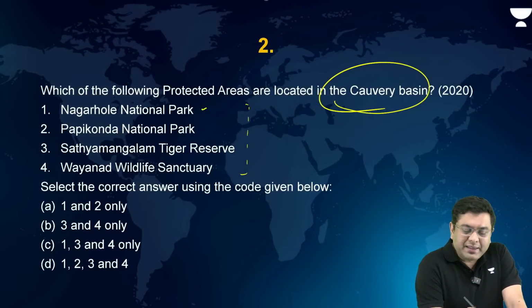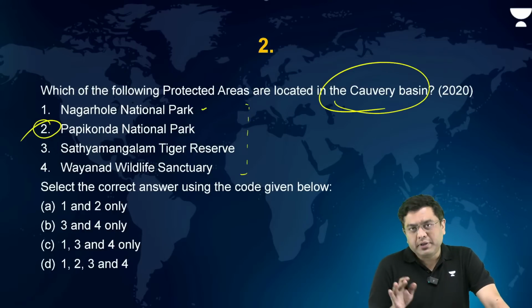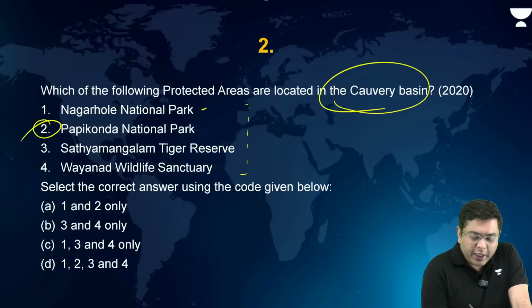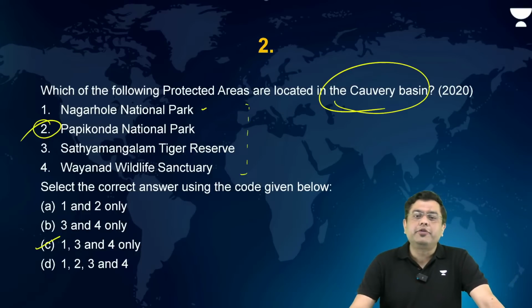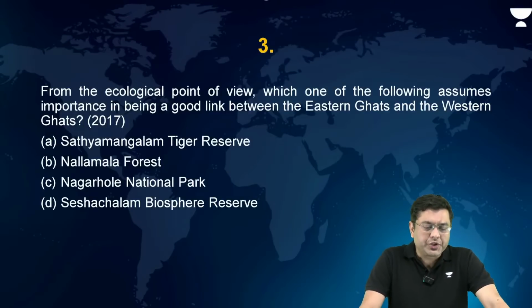So here, other than Papikonda, all these three form a part of the Kaveri Basin, or rather, they lie in the region of the Kaveri Basin. So the correct answer in this case is going to be C, which many of you have given. Very good. Now, moving on to the next question.